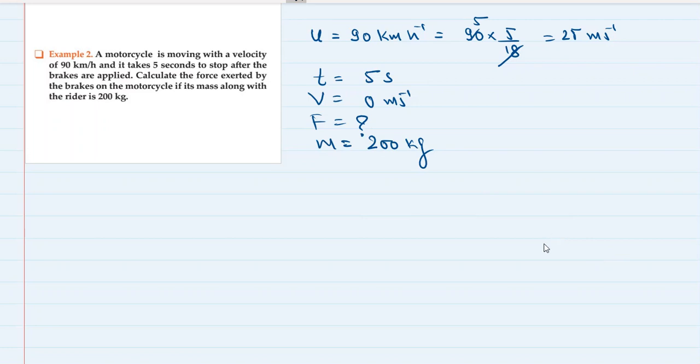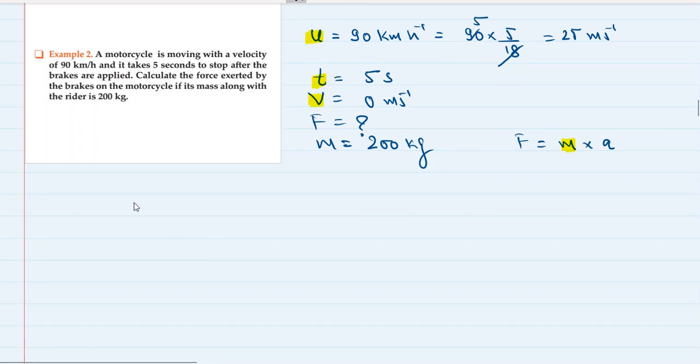See, for finding force, we know the formula is force is equal to mass multiplied by acceleration. We have been given the mass. We don't have acceleration and we don't have force also. For finding force, we need acceleration. We have been given initial velocity, final velocity, and time. Is there any way to find acceleration?